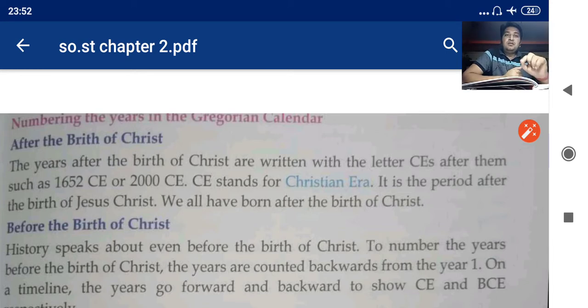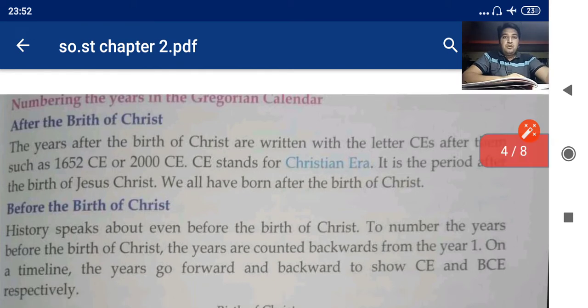So what does this CE stand for? CE stands for Christian era. It is the period after the birth of Jesus Christ. Please understand. यानी कि जीसस क्राइस्ट के जन्म के बाद का ये साल को काउंट किया जाता है. And it is expected that we all were born after the birth of Christ.